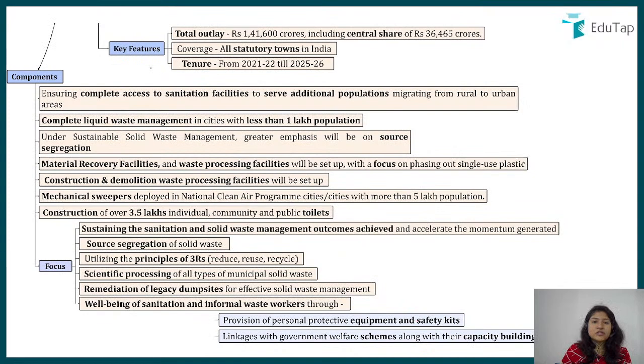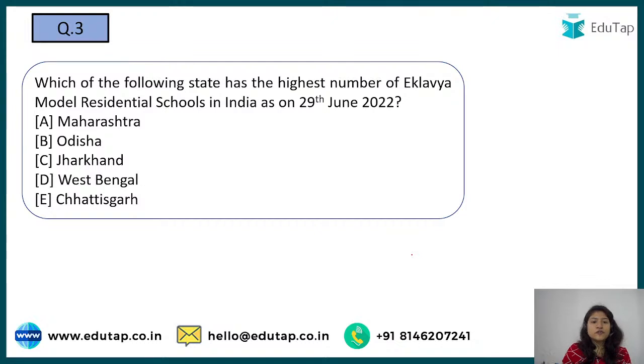Next, here we are talking about key features. So what are the important aspects that you need to remember from a scheme? Its launch year, right? Apart from that, what is the budget allocation, what is its aim, what is the tenure of the particular scheme, that is till 25-26. Apart from that, what are the different components that you can also look at? We have certain goals according to different areas, according to the population in that area. And we are also focusing on sustainability, focusing on the 3 R's, that is reduce, reuse, recycle, right? The rest of the things will be available in your PDF, and you can revise these later, right?